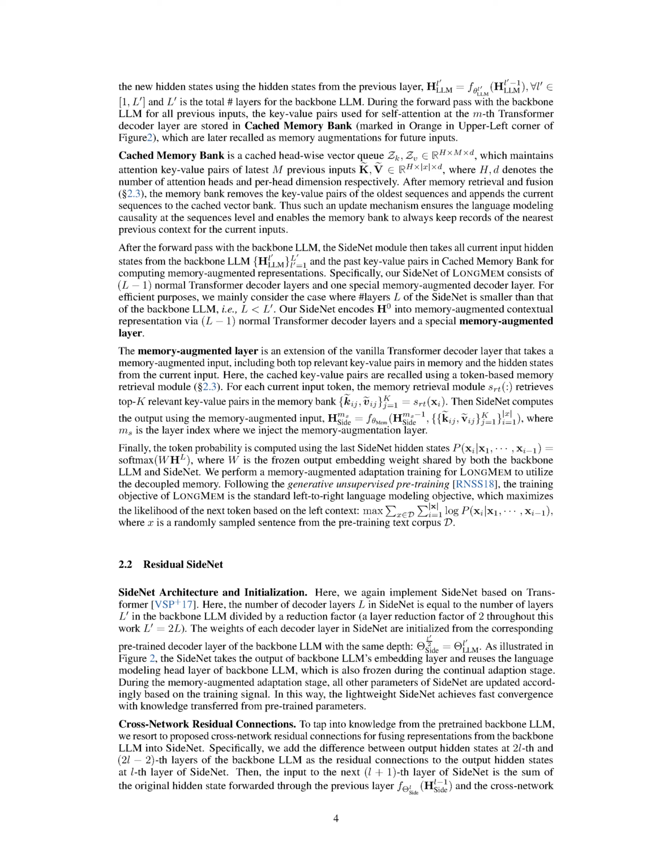Next, the SideNet module takes the hidden states from the current input and passed key value pairs from the cache memory bank to compute memory-augmented representations. Our SideNet is composed of several standard transformer decoder layers, with one special memory-augmented decoder layer. This memory-augmented layer takes a memory-augmented input, including the top relevant key value pairs in memory and the hidden states from the current input. The key value pairs are retrieved using a token-based memory retrieval module. The SideNet then computes the output using the memory-augmented input.